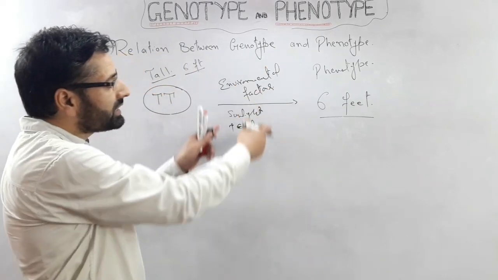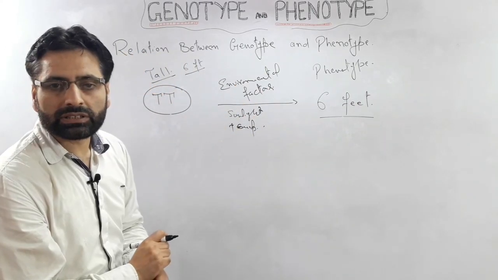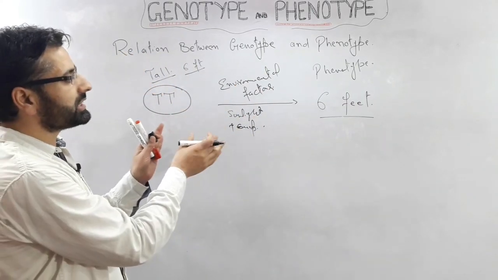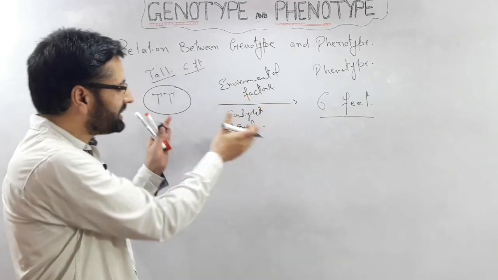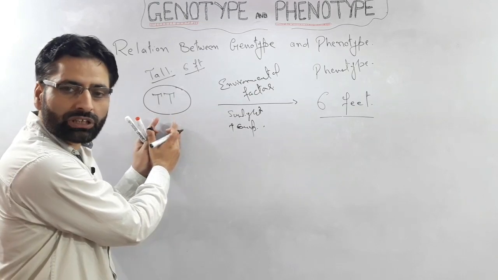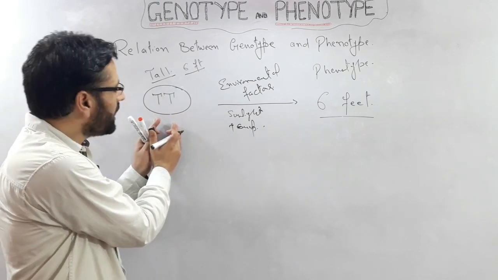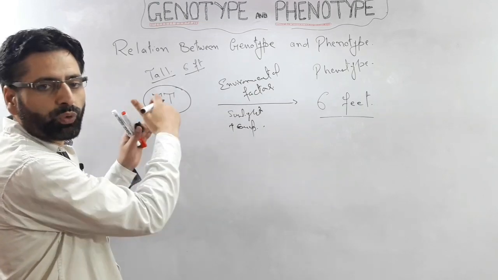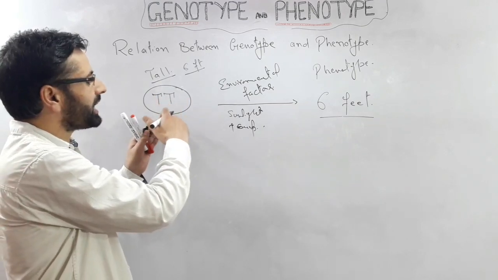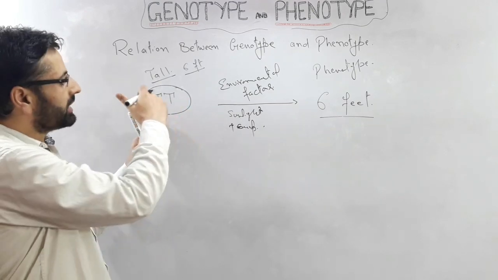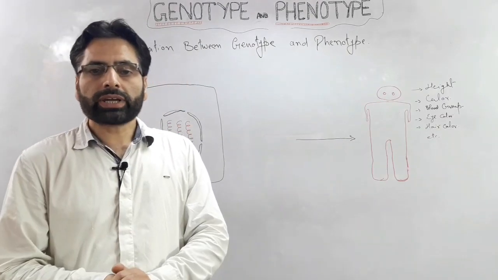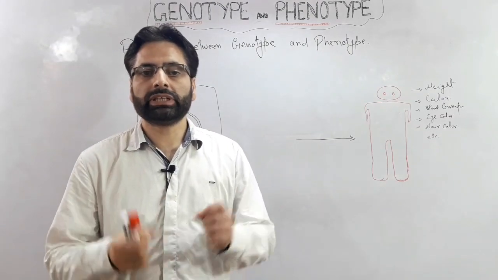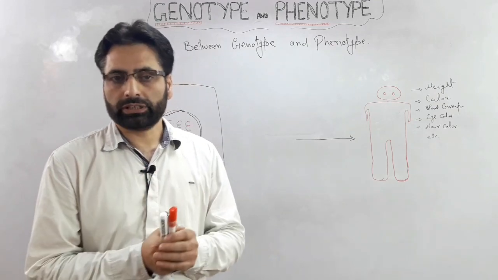So what are these environmental factors? Now let us try to understand how many environmental factors there are which can influence the expression of this genotype, and through what stages this genotype can be expressed and get translated into the phenotype. Now, how can we explain the relation between genotype and phenotype?